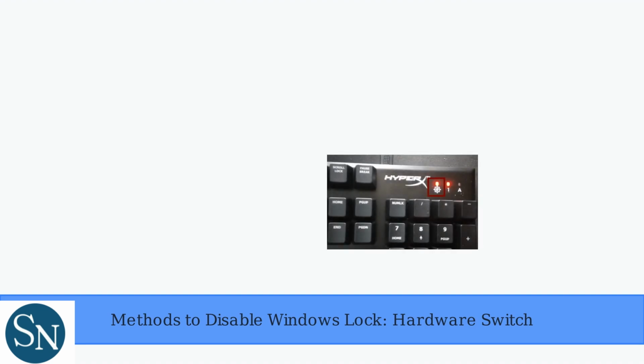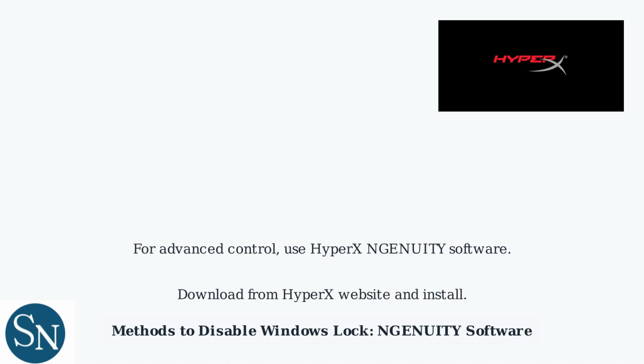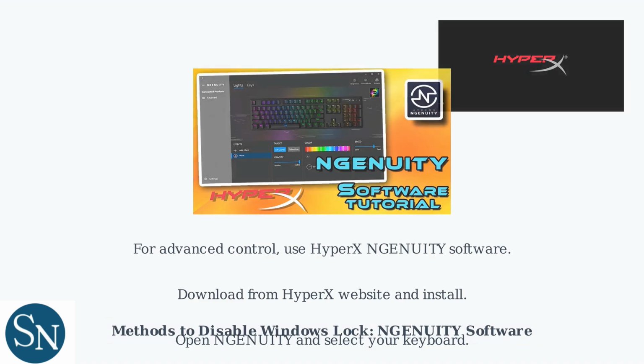An LED indicator on the keyboard typically shows the lock status, with red light for locked and no light for unlocked. For advanced control, use HyperX Ingenuity software. Download it from the HyperX website and install it on your computer. Open Ingenuity and select your keyboard from the available devices. Navigate to the Settings or Game Mode section in the software interface. Toggle the Windows key lock option to off to disable the lock.